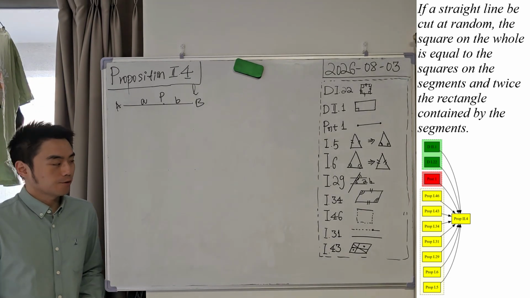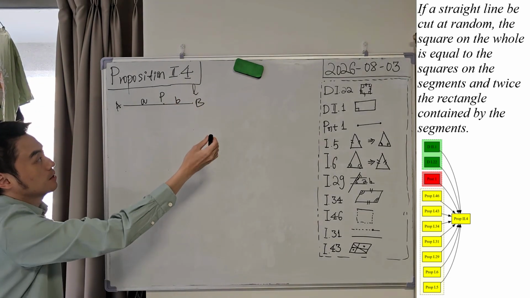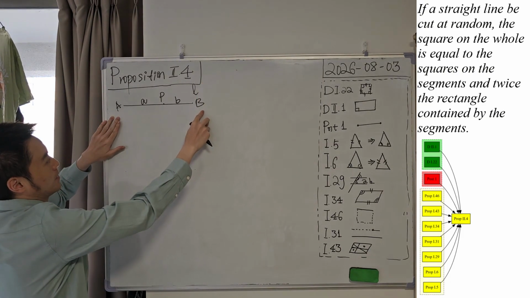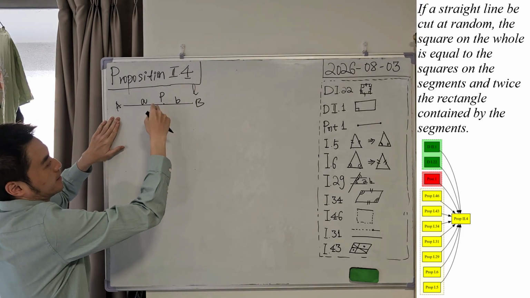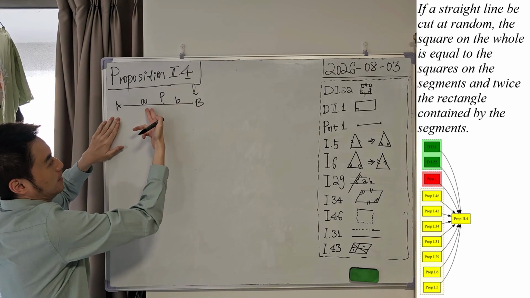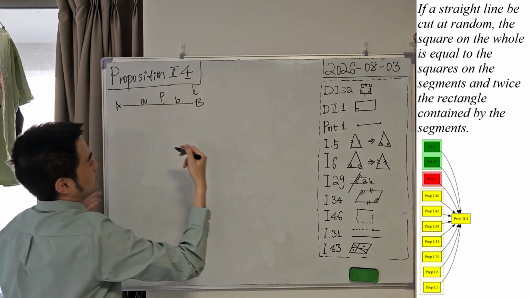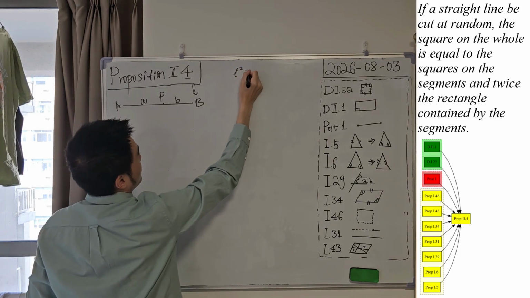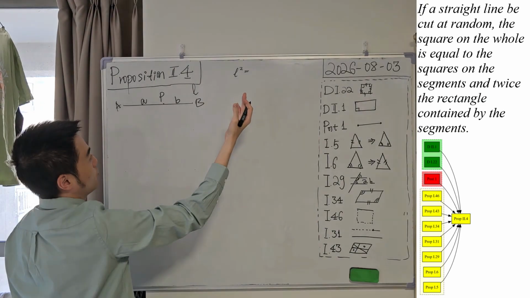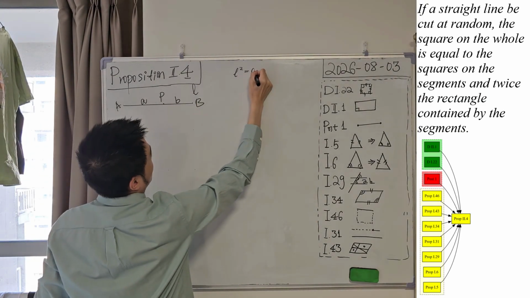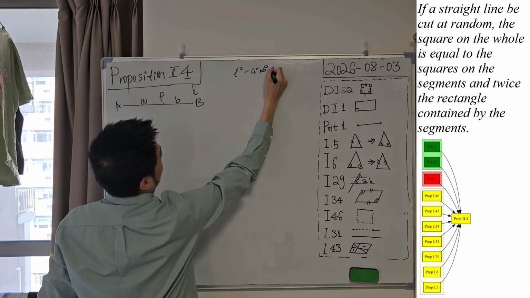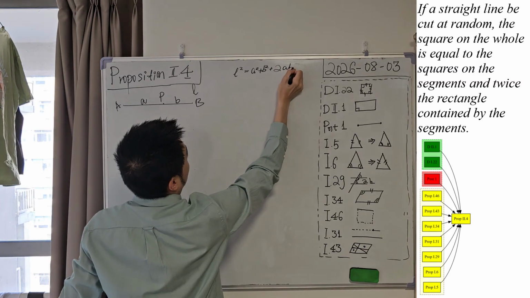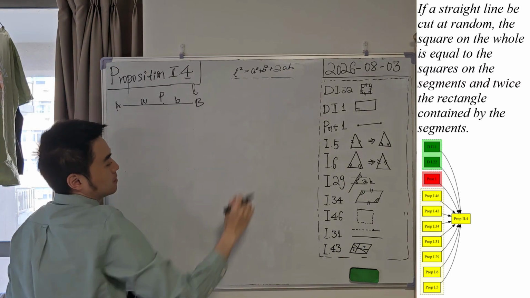Good morning. In this video, we are going to discuss proposition 4 from book 2. This proposition declares that if we are given a finite straight line AB and a random point P on this straight line that cuts AB into two different segments, then the square on AB will be equal to the sum of the two squares on these two segments, and twice the rectangle contained by these two segments. Okay, let's try to prove it.